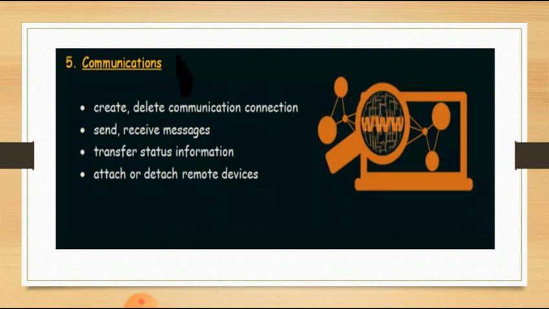Similarly, the third example of communication is transfer status information. So what is this transfer status information? It means they may need to interchange the current status of a process.